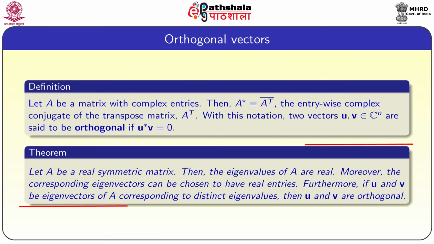Let A be a real symmetric matrix, then the eigenvalues of A are real. Moreover, corresponding eigenvectors can be chosen to have real entries. Furthermore, if u and v are eigenvectors of A corresponding to distinct eigenvalues, then u and v are orthogonal. So, this theorem has three parts. First, we have to show that eigenvalues are real, then that the eigenvectors can be chosen with real entries, and the third, that eigenvectors corresponding to distinct eigenvalues are orthogonal.